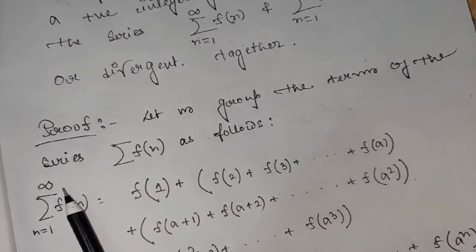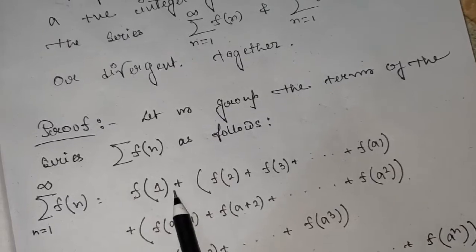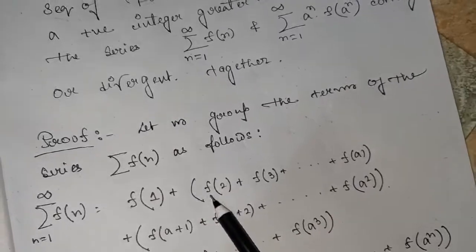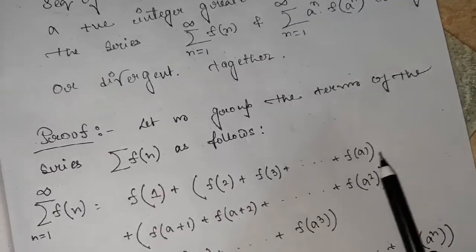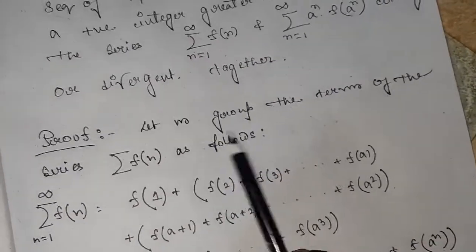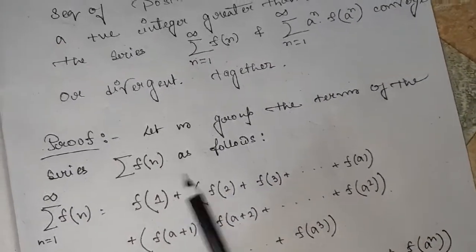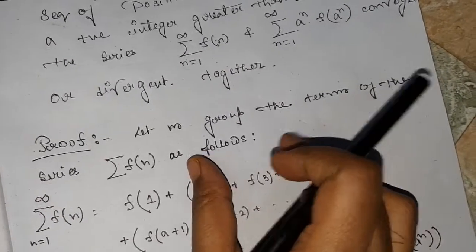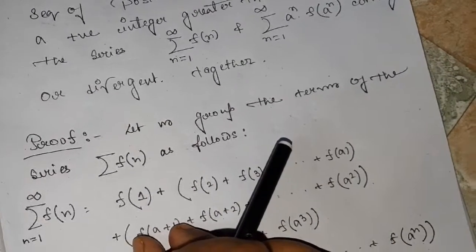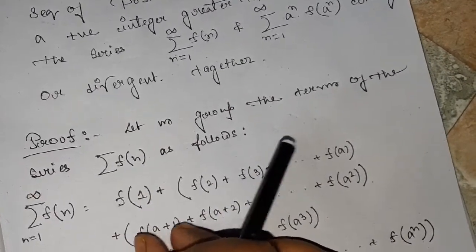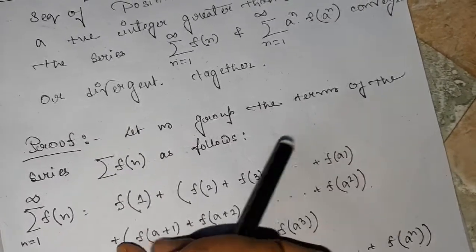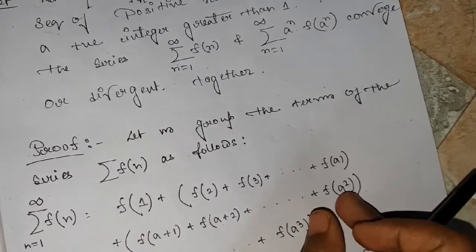Now summation n equal to 1 to infinity f of n equal to f of 1, this is my first term of the group, plus I am taking a group from f of 2 to f of a. What is my a? A is any positive integer greater than 1. So definitely a will lie after 2. So f of 2 plus up to f of a. Now my next group will be starting from f of a plus 1 up to f of a square. Take it carefully. It starts from a plus 1, it ends with a square.